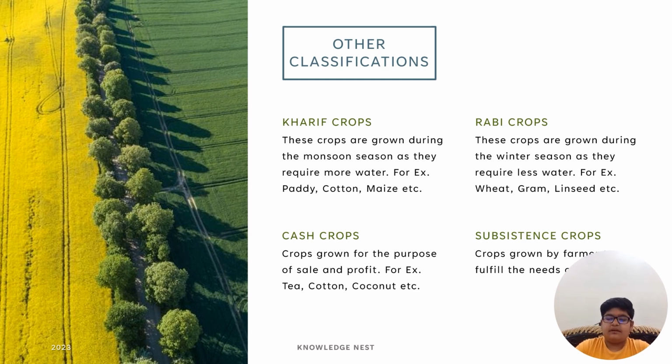Rabi crops. These crops are grown during the winter season as they require less water. For example, wheat, gram and linseed. Cash crops. Cash crops are grown for the purpose of sale and profit. For example, tea, cotton, coconut, etc. Subsistence crop. These crops are grown by farmers to fulfill the needs of their family.